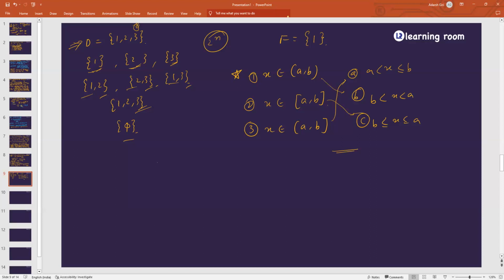Okay. Now see here. Basically, these curved brackets are called open brackets, and the square ones are called closed brackets. I should change the color so that you understand it. For closed brackets, you have to consider those 2 points, and for open brackets, you have to leave those 2 points. Agree?